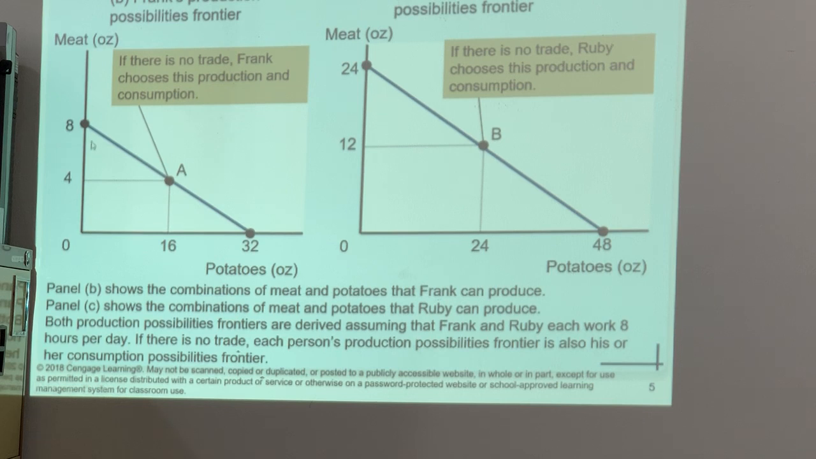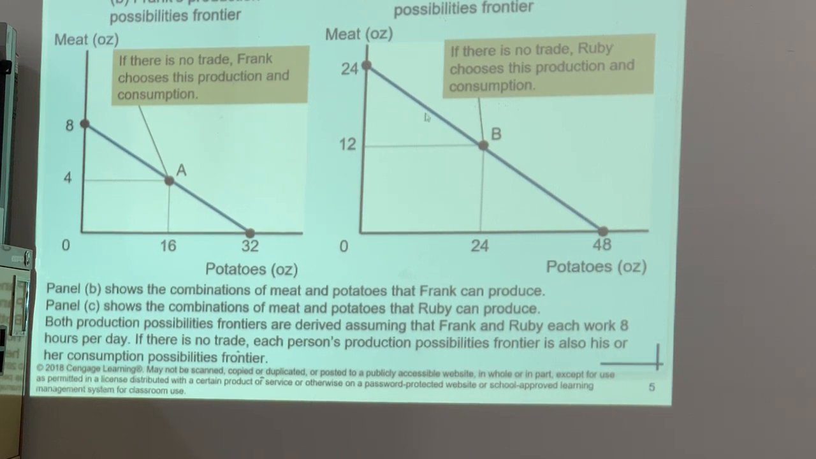For Frank, he can consume any point on this line. He can consume 8 ounces of meat and no potatoes, or 32 ounces of potatoes and no meat, or somewhere in between, such as 4 ounces of meat and 16 ounces of potatoes. In a similar manner, we can talk about Ruby's case.